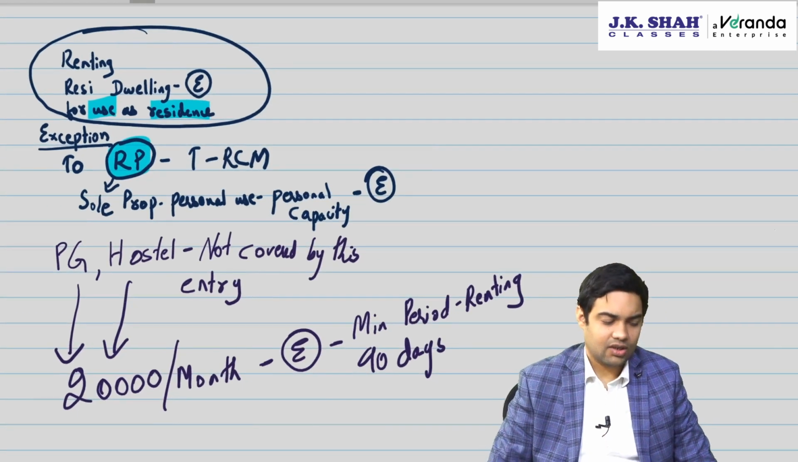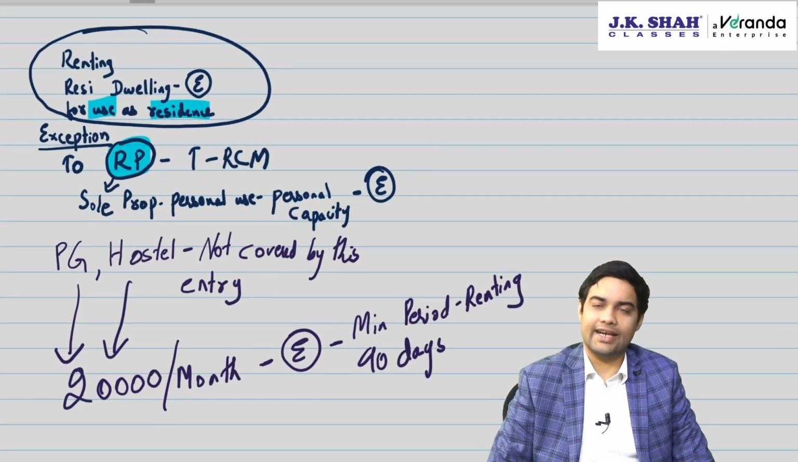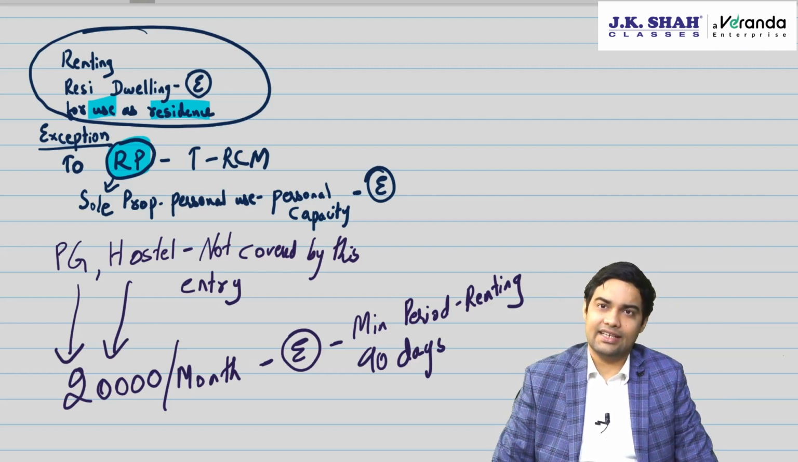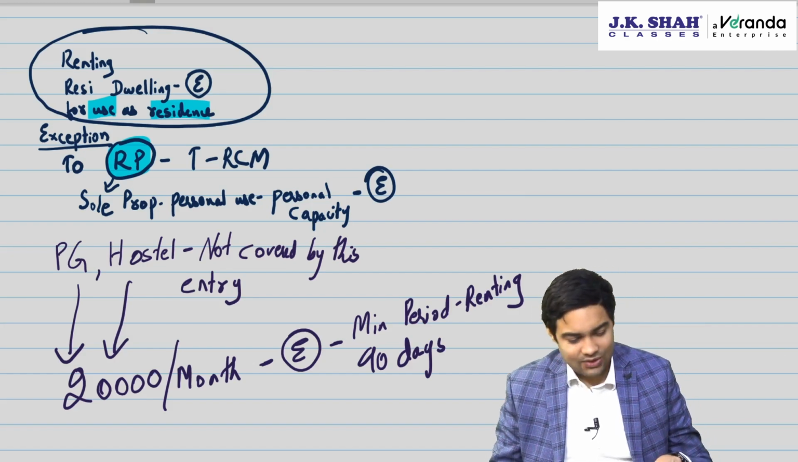So for now, the government has very clearly said that the exemption will be available to PG hostels, but there will be a restriction of 20,000 per month plus a minimum period of renting of 90 days. If both the conditions are satisfied, exempt. If any of the conditions is not satisfied, then it will be taxable. So very important for your examination. The Institute can create a very good question on this. Be very careful on this. Let's now have a look at the entry.